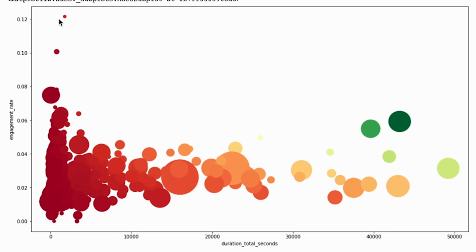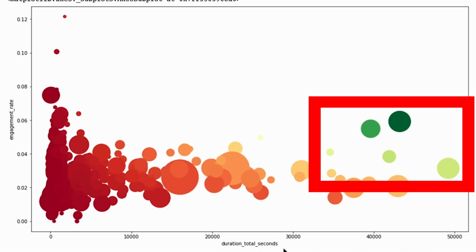On the y-axis here is the engagement rate from 0 to 1. We can see some high engagement videos here. And the x-axis shows us the duration of each video. So we can see the longer videos are here on the right, and these ones here up top have high engagement rates relative to everything else.